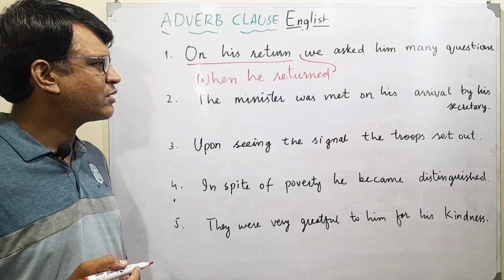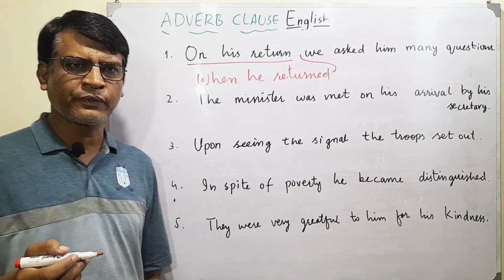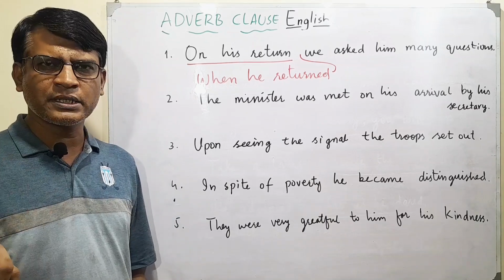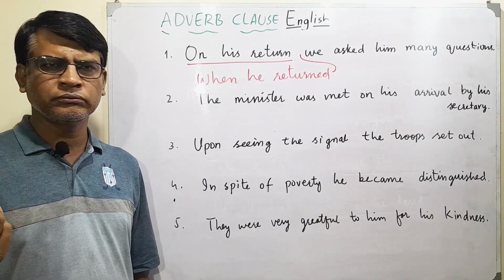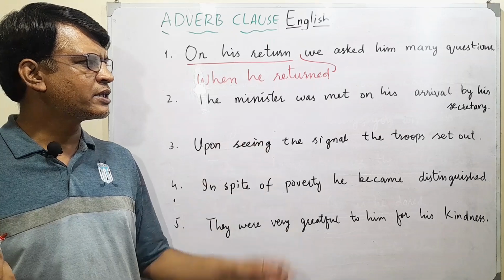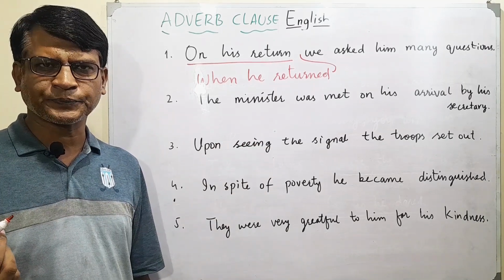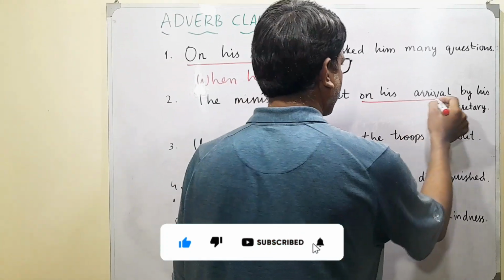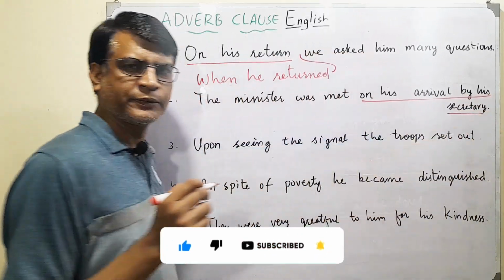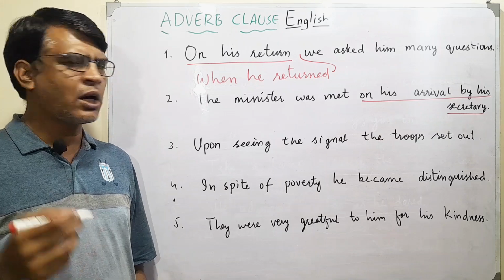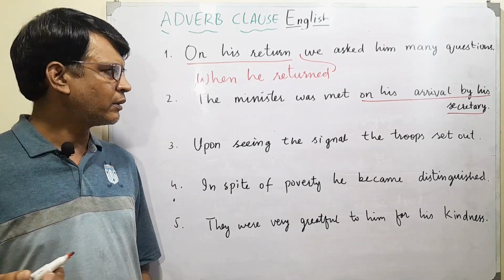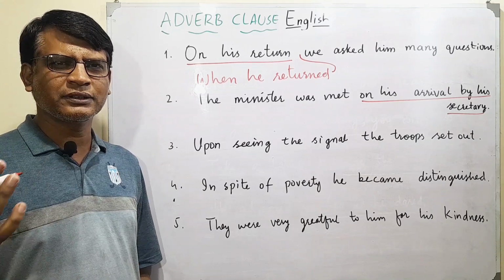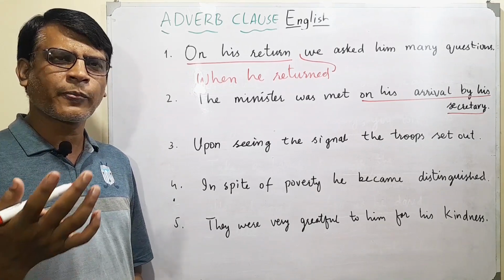Let's see the next one. The minister was met on his arrival by his secretary. What's the adverb phrase in that sentence? Let's identify first. The minister was met on his arrival by his secretary. The phrase is on his arrival. Now how do we change it? Look at the sentence. Think. 5, 4, 3, 2, 1.